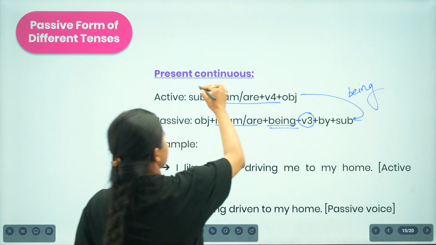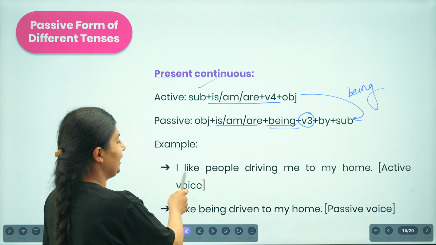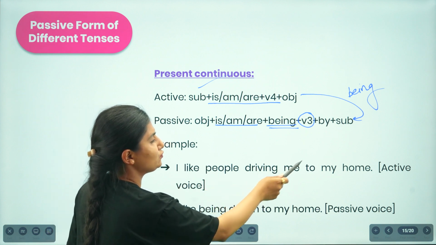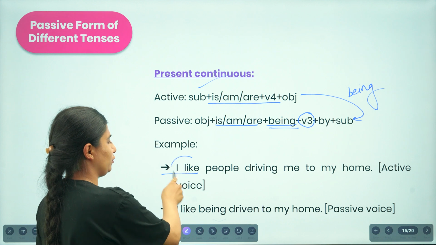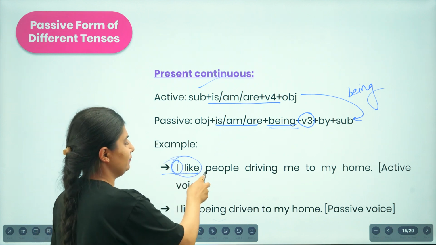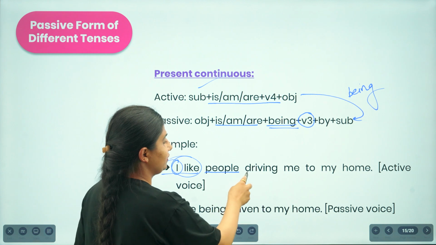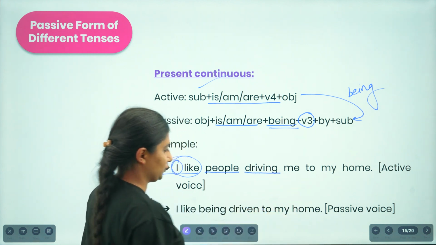Okay, present continuous form. For example, I like people driving me to my home. It's an active form. I like, it's talking about how the subject I feels. Now people is the subject over here, driving is the verb 4, and me to my home.